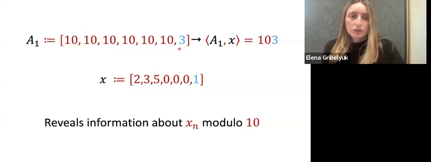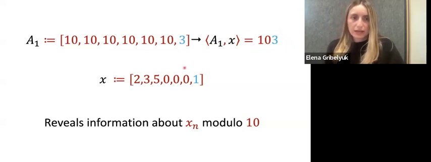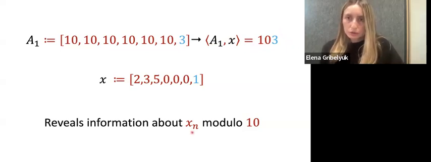But if we look at the output of A1 times X mod 10, then we actually see that the sketch can exactly recover the value of X sub n. So we should somehow incorporate this into our definition of significance.